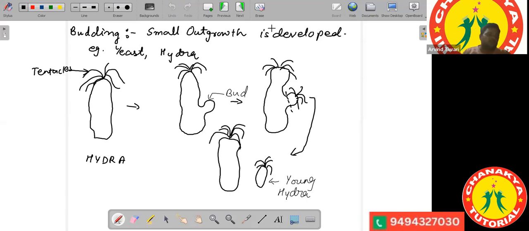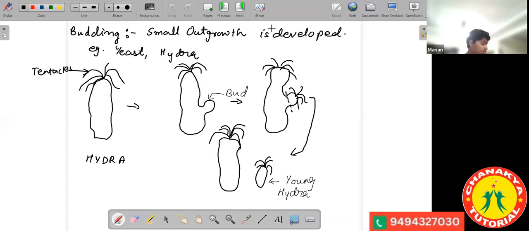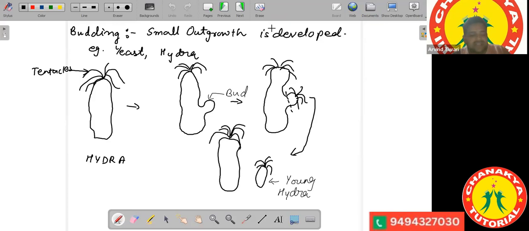Mehak? Sir, what is the difference between regeneration and fragmentation? They are almost similar things, as you have seen, but the only difference is that in the case of regeneration, someone is externally cutting the body. There is some external force involved. If someone cuts the planaria into two parts, it will become two individuals. If someone cuts it into three parts, it will become three individuals. But on its own, its body will not get divided.